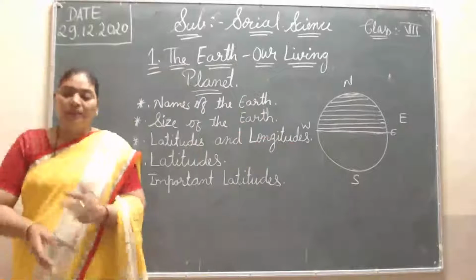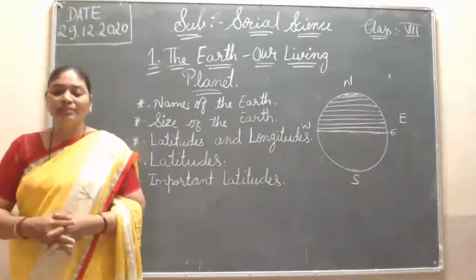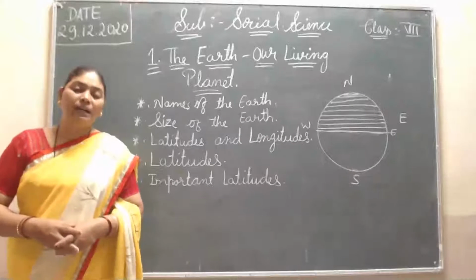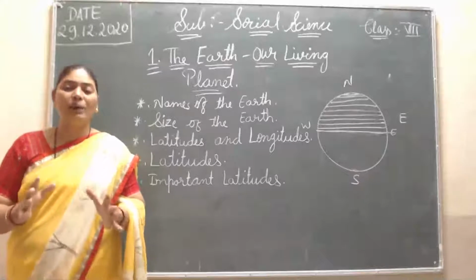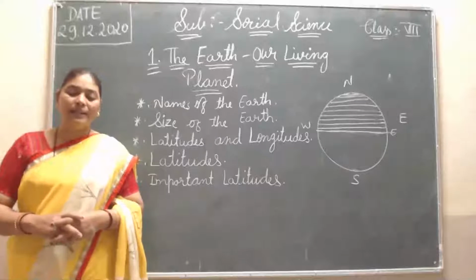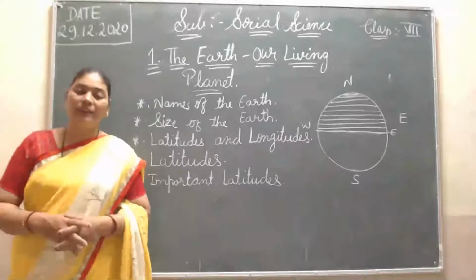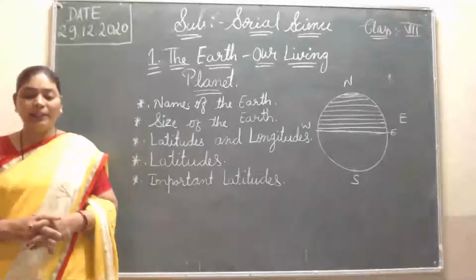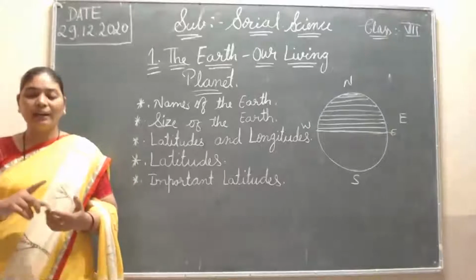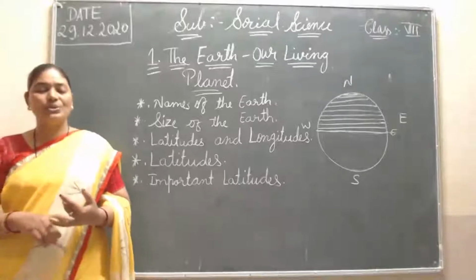The land bodies of the earth are known as continents. There are 7 continents: Asia, Africa, North America, South America, Antarctica, Europe, and Australia.